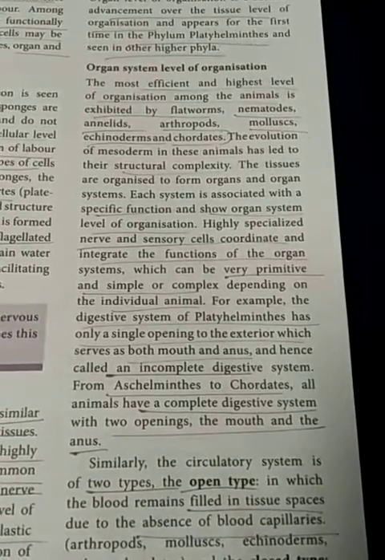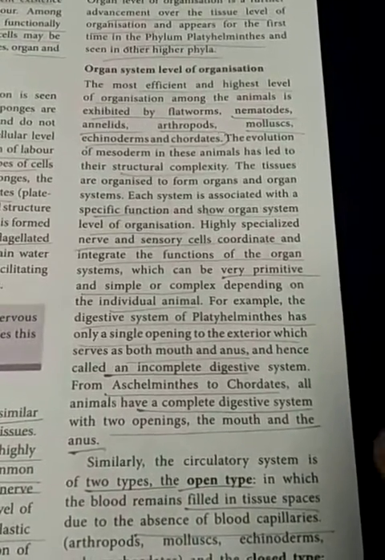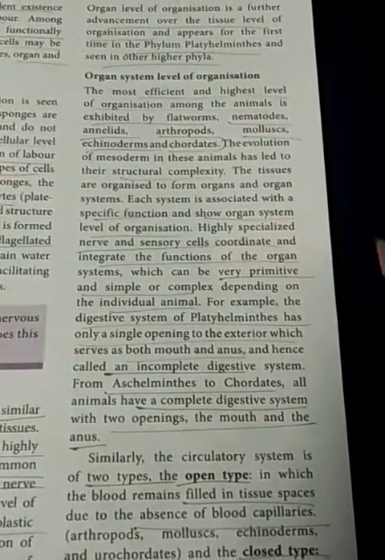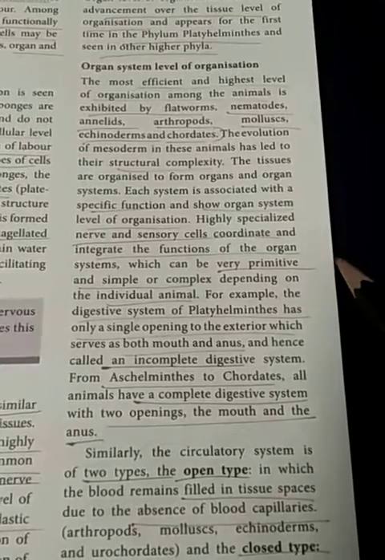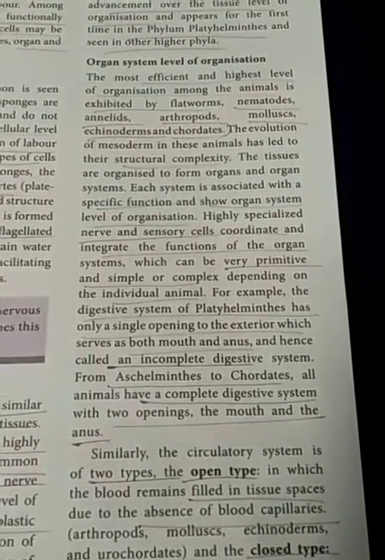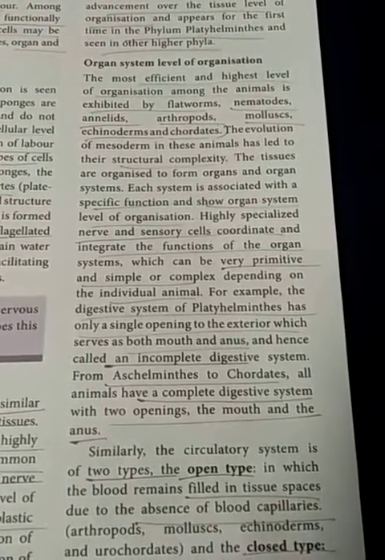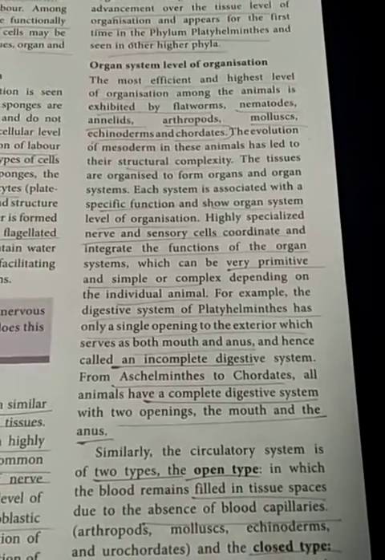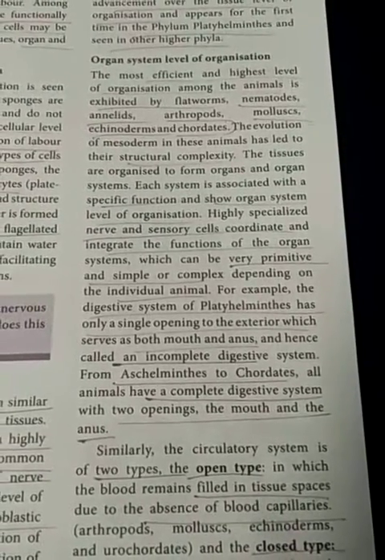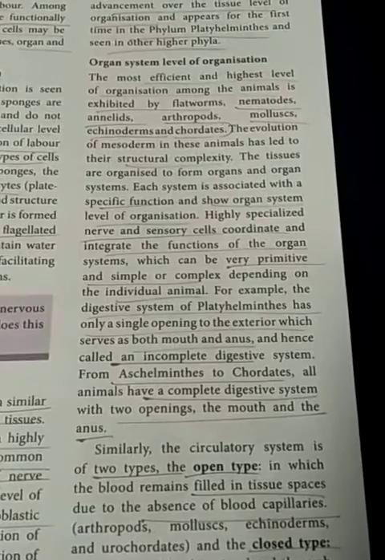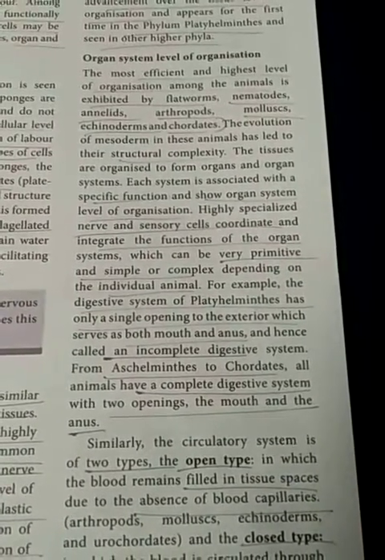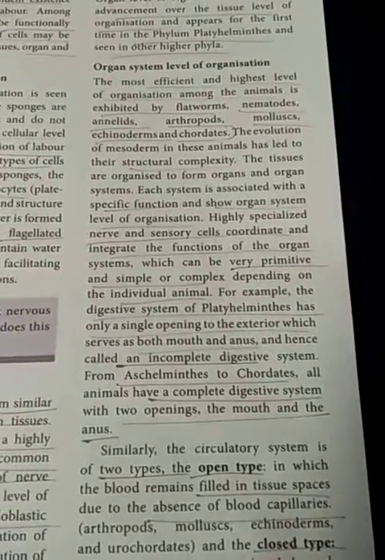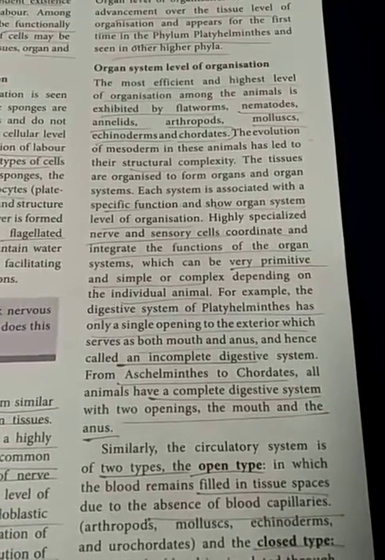Then some of the organisms, in the digestive system, we say complete and incomplete. What is the difference between complete and incomplete digestive system? In an incomplete digestive system, only one opening is present. That opening is known as the mouth. The food particles enter through the mouth, and the undigested waste is also sent out through that one common opening. That is known as the incomplete digestive system.